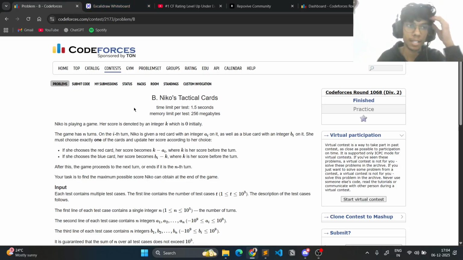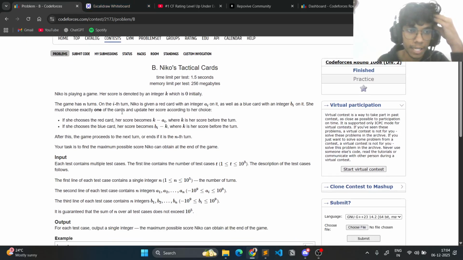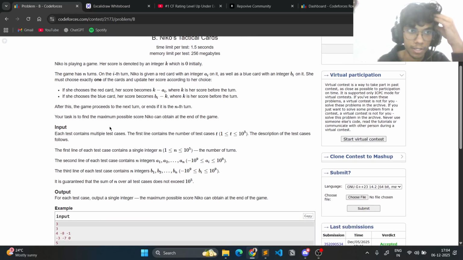So yeah, this is the second one. Niko is playing a game. Her score is denoted by an integer k, which is 0 initially. The game has n turns. On the ith turn, Niko is given a red card with an integer ai on it, as well as a blue card with an integer bi on it. She must choose exactly one of the cards and update her score according to her choice.